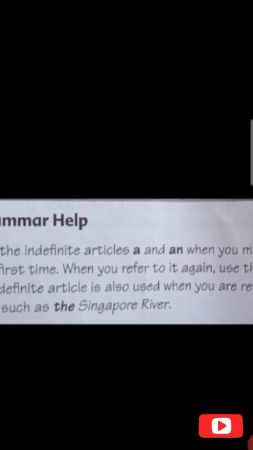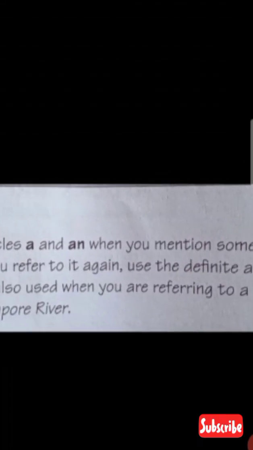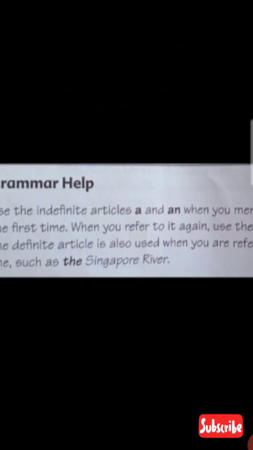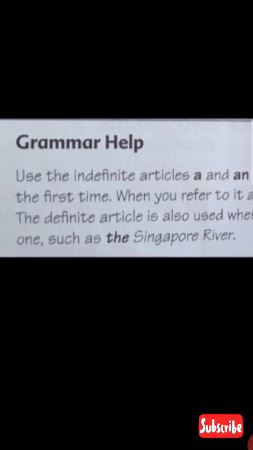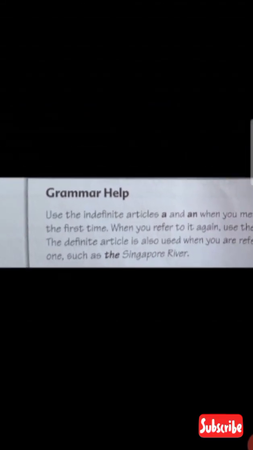Use the indefinite article a and an when you mention something for the first time. When you refer to it again, use the definite article the. Okay, understand? When you talk about the same thing the second time you will use the. The definite article is also used when you are referring to a particular special thing, such as the Singapore River, the railway road, the Ravi River, and so on.